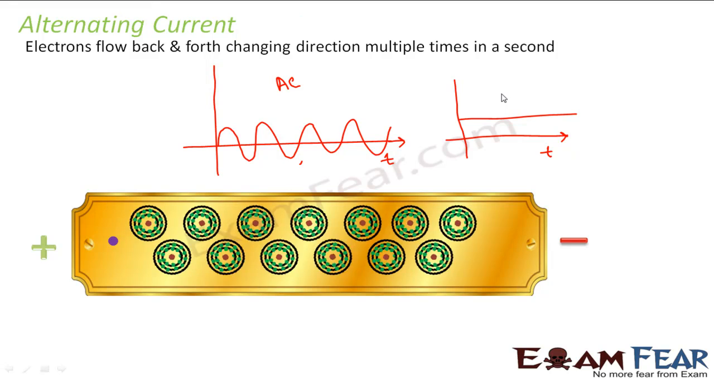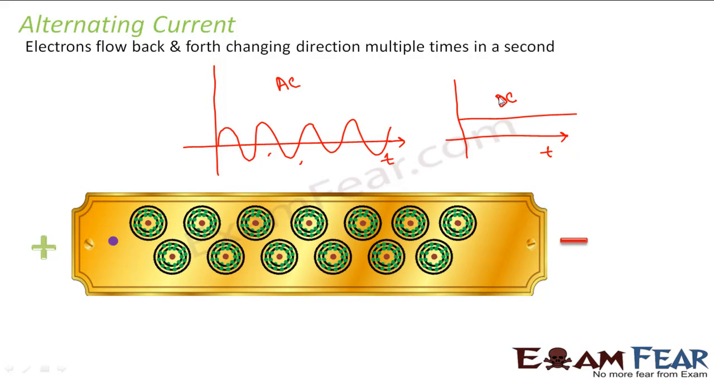If it is flowing towards right, it will keep flowing towards right. If it is flowing towards left, it will keep flowing towards left. But in case of alternating current, once it comes towards right, again it will go towards left, again it will come towards right, and so on. Therefore, you get a sinusoidal curve or a sine curve in case of alternating current.